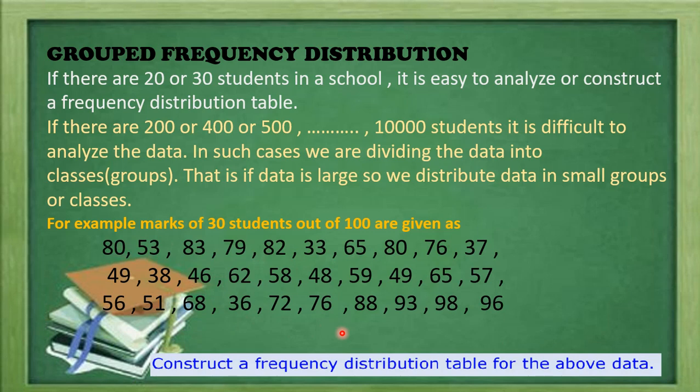By observing this raw data, we are not getting any particular result, such as how many students are getting 80 marks or 88 marks, how many students are getting the least mark, what is the average mark of the class, what is the minimum marks, what is the maximum marks. These types of answers we are not able to give by observing the raw data. But if we organize the data in such a way that it is easy to understand, that is the frequency distribution table, or here we are making the grouped frequency distribution table for a large number of data.